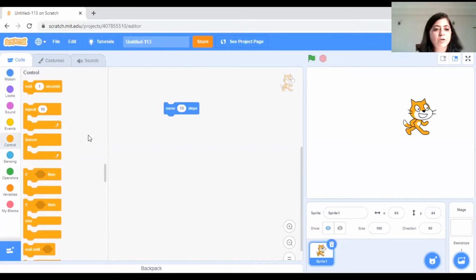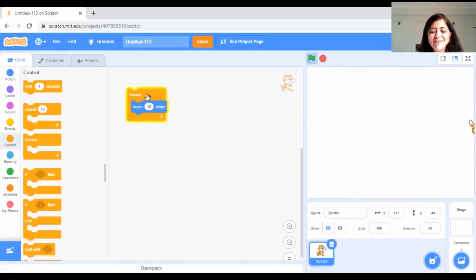Okay, so I will go into forever and I will put this here and I plug it here, right? Now let's see what happens. Okay, so I did this. Wow, yeah, it's moving. I didn't have to click. I just had to click once and it did. But what just happened? The cat has actually moved outside the screen.